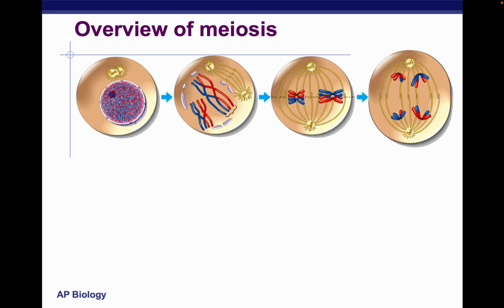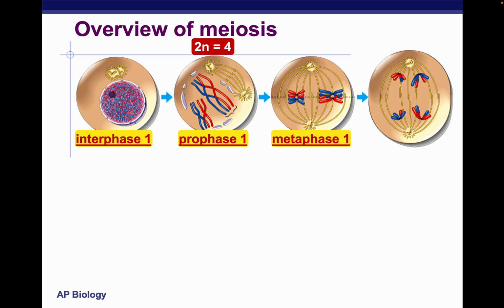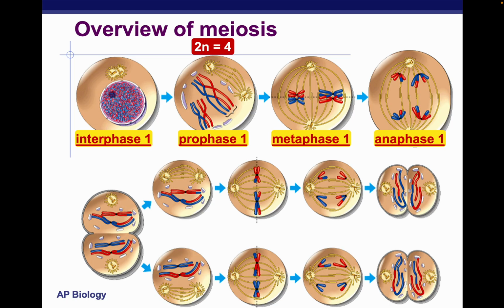First, we get interphase 1, where we go through G1, S, and G2, like we discussed in the cell cycle video. Then we have prophase 1, a very important phase in meiosis, which we'll talk about more later. Then metaphase 1 and anaphase 1. The goal of meiosis 1 is to separate the homologous chromosomes. Then telophase 1, where we finally get two daughter cells, but they're recombined.